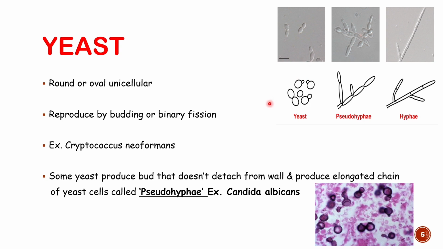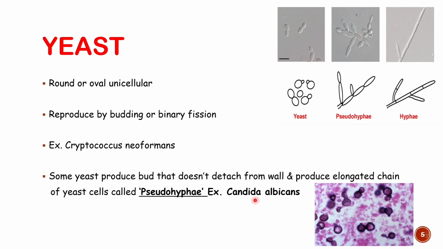But now usually what happens is this bud will be separated from the main cell, and so from one cell there will be two cells, and in such a way from 2 to 4, 4 to 8, division will occur. But some yeast produce a bud that will not detach from the wall. This bud will not detach, and they will form an elongated chain of yeast. Constant budding is going on, and they will produce a chain of yeast which is known as pseudohyphae. It is not a hyphae form, it is not a filamentous form, but it mimics hyphae. That's why it is known as pseudohyphae, and the example of such category is Candida albicans.